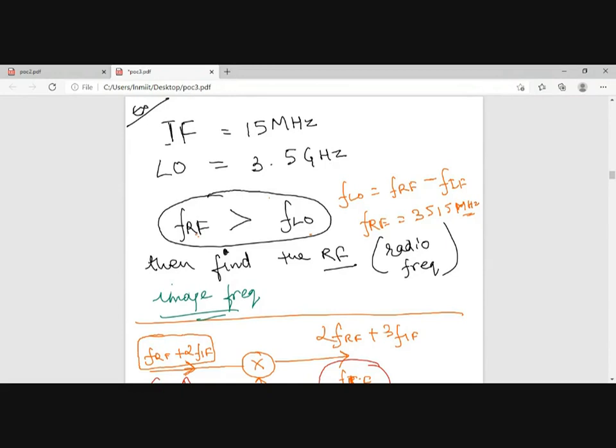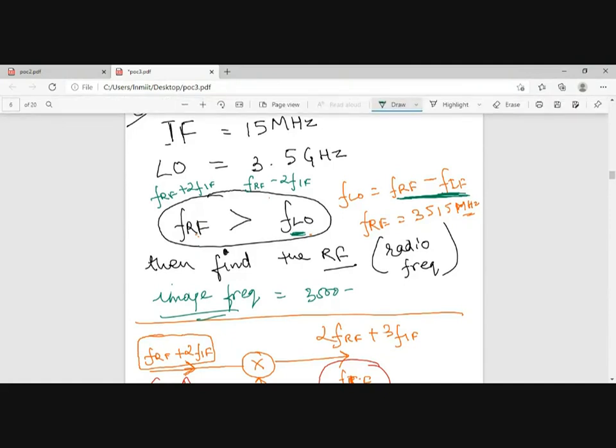Again, think about this. Condition क्या है देख लो एक बार। तो हम क्या लगाएंगे? यहाँ पर हम FRF minus 2 FIF लगाएंगे या FRF plus 2 FIF लगाएंगे? FLO क्या लिया है? Minus, image frequency क्या होगी? 3500 minus 2 times of IF, that is 30.